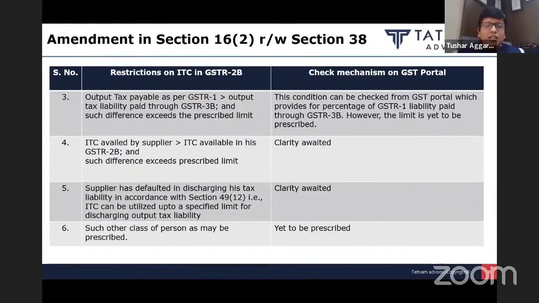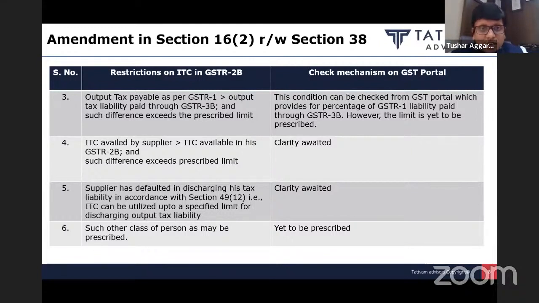Apart from that, they are moving backwards, saying that even if everything is reconciled, his GSTR 1 is filed, 3B is filed, no difference between 1 and 3B, but if he has paid tax using wrong ITC, if there is a difference of 2B versus 3B reconciliation in his books, in his returns, then also we can mark the invoices raised by such supplier as non-creditable invoices. And it's a very, very big amendment. We are moving back one stage, and it will be interesting to see how it will be implemented in the portal.